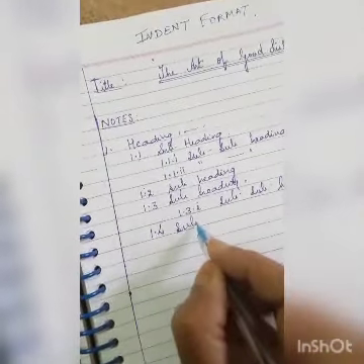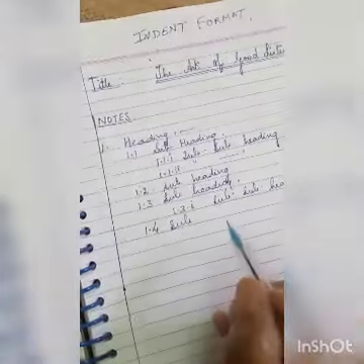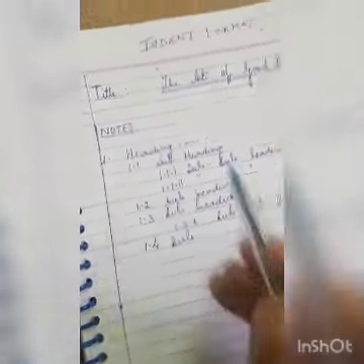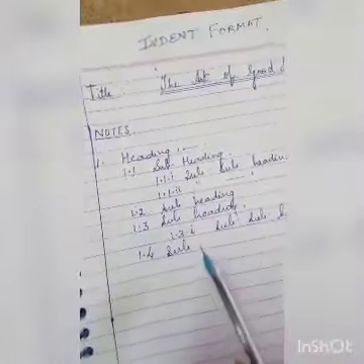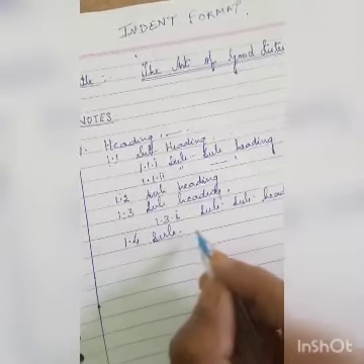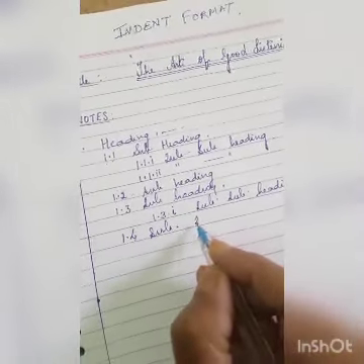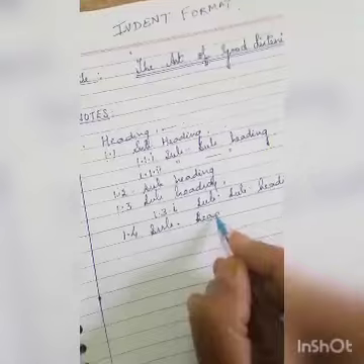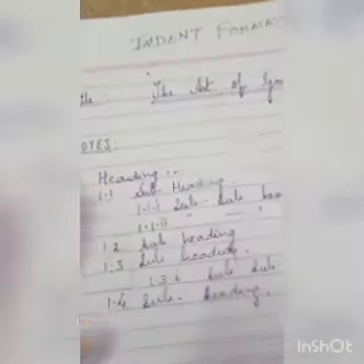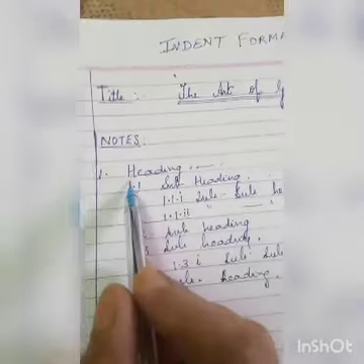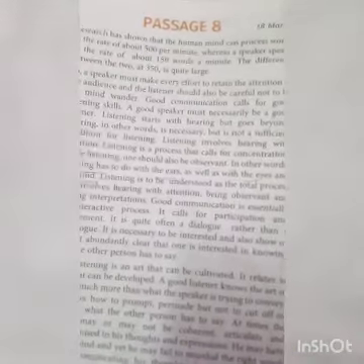But the actual format of writing notes is the indent format. Now here the fourth one also would be considered as the fourth subheading. Suppose this first part of your first heading you have done, you have noted down a few things from the first paragraph.